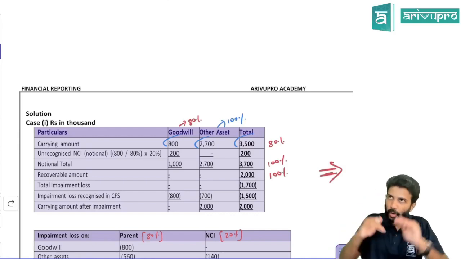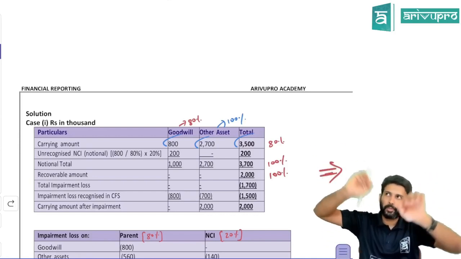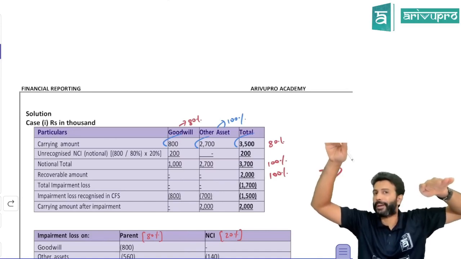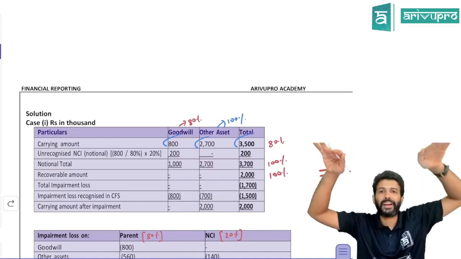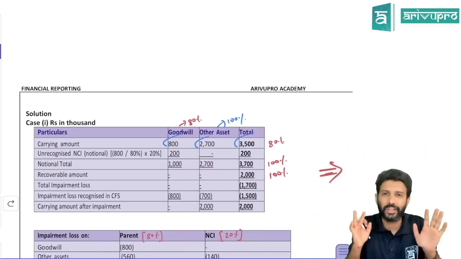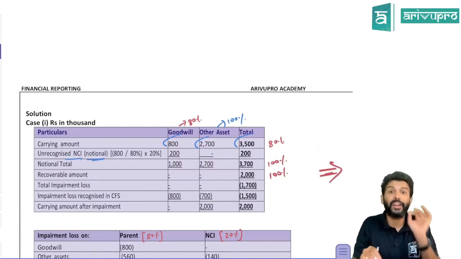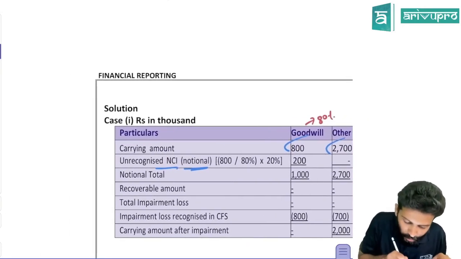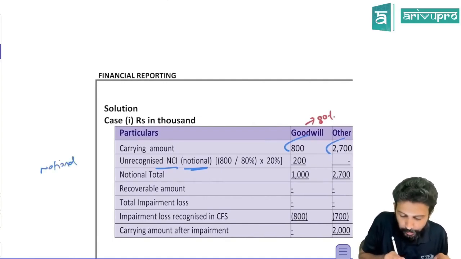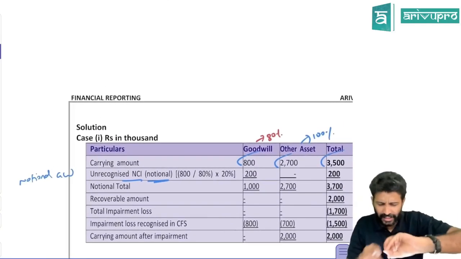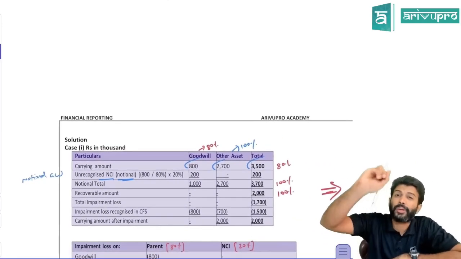In these problems, if you want to compare, you have to get it to the same platform. Recoverable amount is on 100% platform, carrying amount is on 80% platform. So you have to get everything to the same platform, which is 100%. In this case, what we do is recognize something called notional goodwill. I've given you some steps also, and we have done it in class, so I'll not go into that. Quickly, I'll try to summarize this.